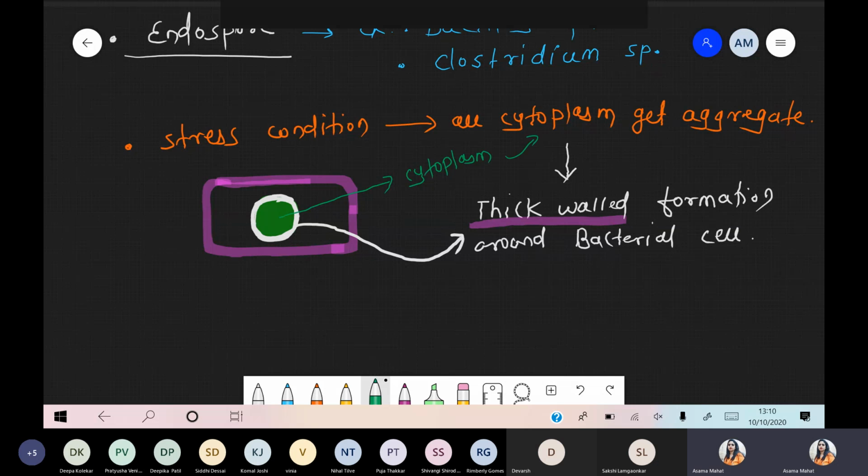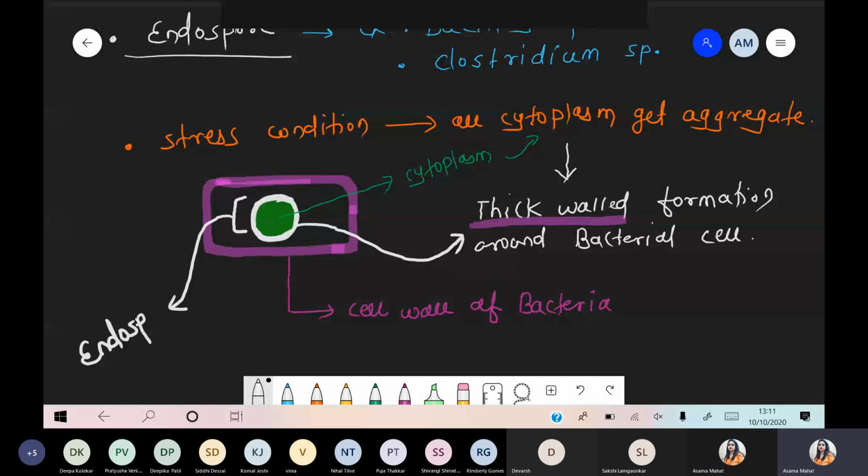Around this cytoplasmic material, there is a formation of the thick wall, right? And such a thick wall basically forms around the bacterial cell. Endospore, right? On the outer side, one wall is present. This is also a wall, that is, the outermost cell wall of bacteria. Cell wall of bacteria, right? And now inside the bacterial body, again there is a thick walled body. And this structure that formed inside this entire structure is called the typical structure endospore.